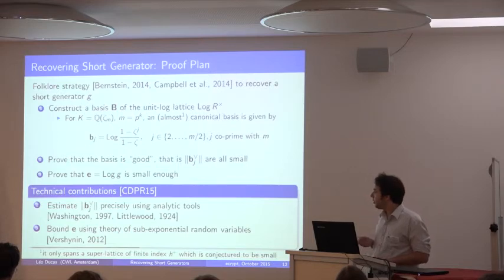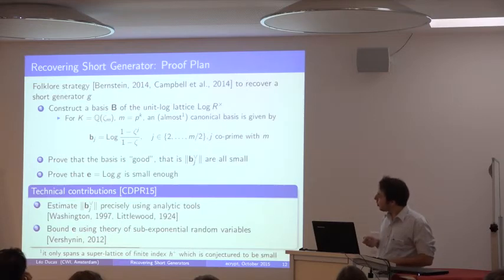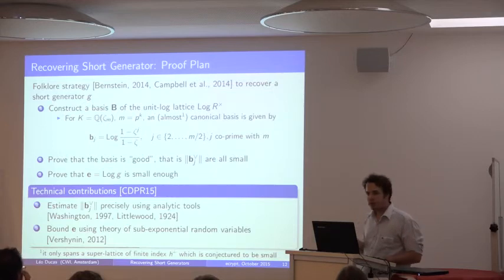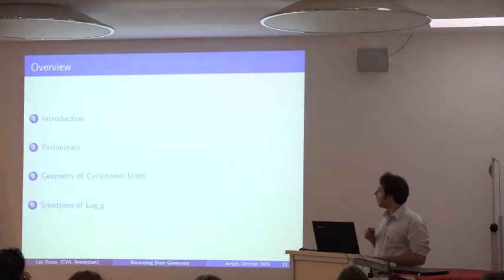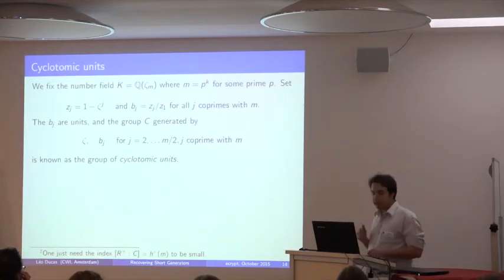And the second step is to bound this error G, and that's not exactly trivial because taking the logarithm of a distribution is not so nice. So you have to use a little bit of probability theory to achieve this. Okay. So, the cyclotomic units.